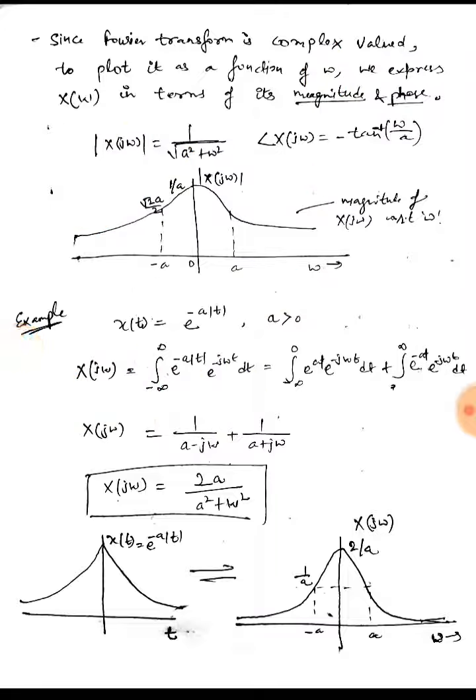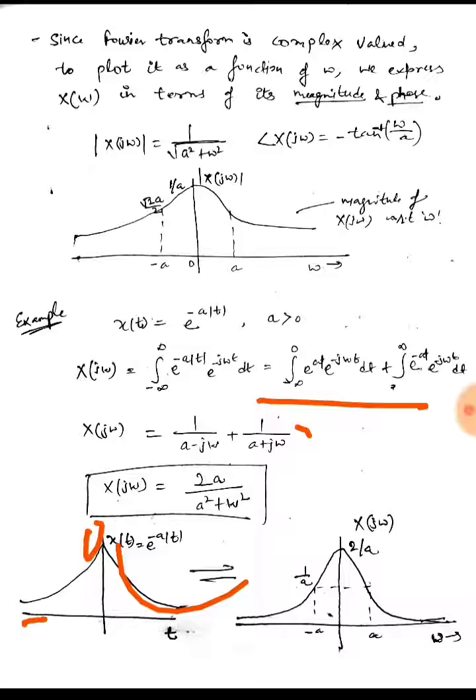Now let's see the second example, in which we are given signal x(t) equal to e raised to power minus a modulus of t. So this will be a two-sided signal, that is it would be defined for t greater than 0 and t less than 0, as we have modulus of t, which is defined for both sides. So I can split this signal into two parts, that is for minus infinity to 0 and then 0 to infinity.